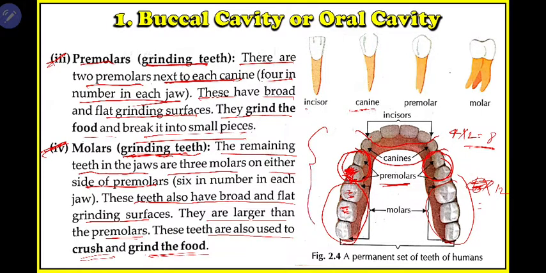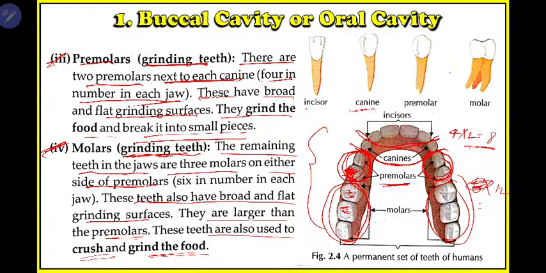So from here you need to draw this diagram and practice it, the position of different teeth, where these are found, and how they look. Remember we have 2 gums. In each gum there are 4 incisors, which help in cutting. Then canines, 1 on each side of the incisors, help in tearing. After the canines we have 2 premolars on each side, they help in grinding. After premolars we have 3 on each side, molars, they also help in grinding. Okay, this is in one gum.